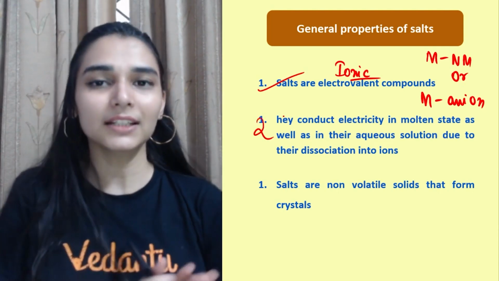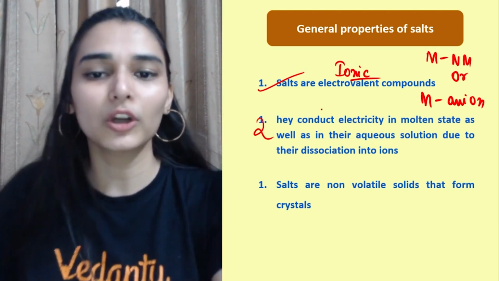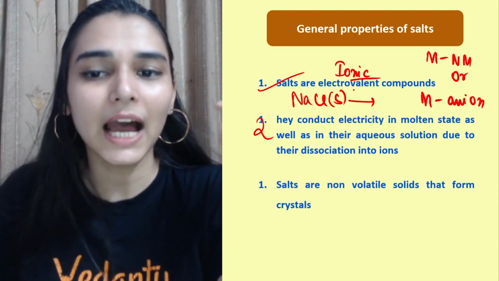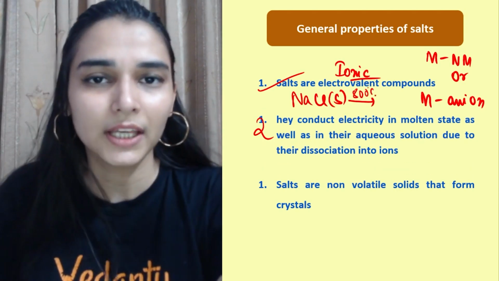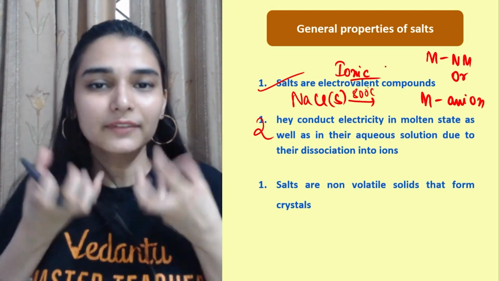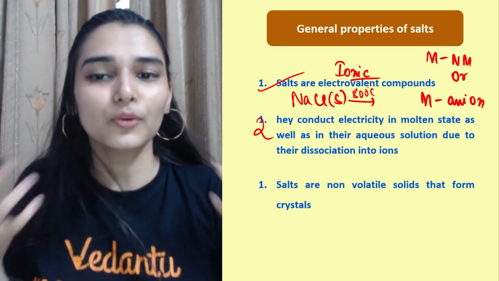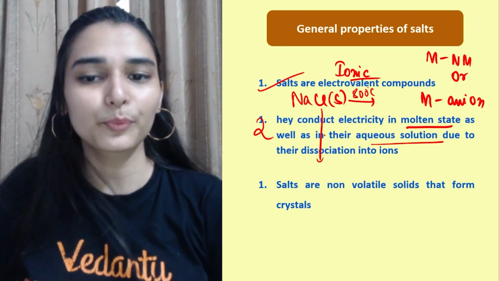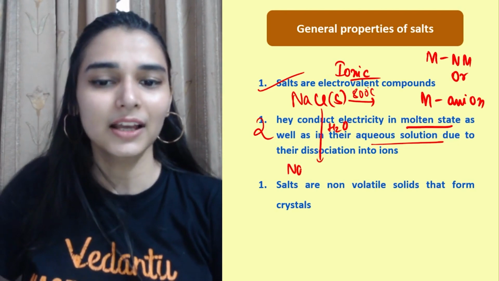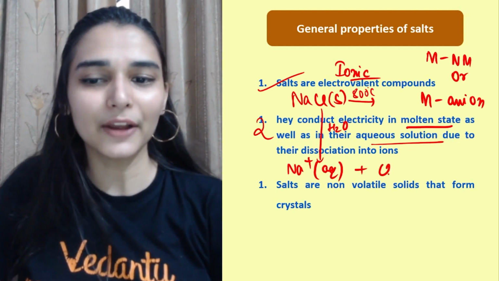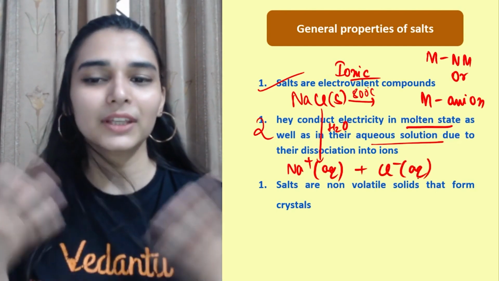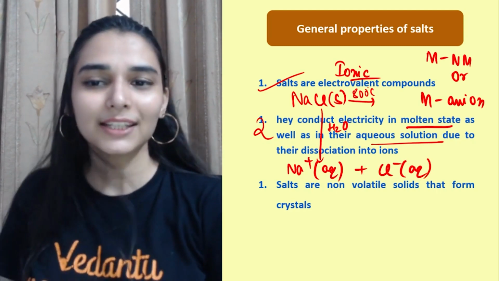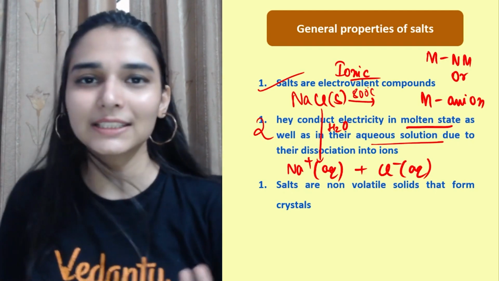So they will be conducting electricity in the molten state, because molten state में क्या होगा, you have heated NaCl to a very high temperature near to its melting point. So at that point, ions of the solid will become free to move, right. So once they are free, then they will be conducting electricity, and in the aqueous solution, water will break this NaCl to give me sodium ions and chloride ions. Free ions हो गए, so they will still be conducting electricity, but not in the solid state. Solid state में ions are not free to move, so they won't conduct electricity, ठीक है.